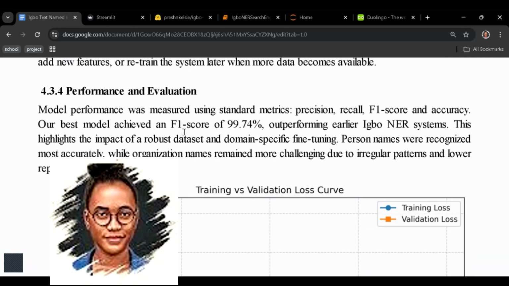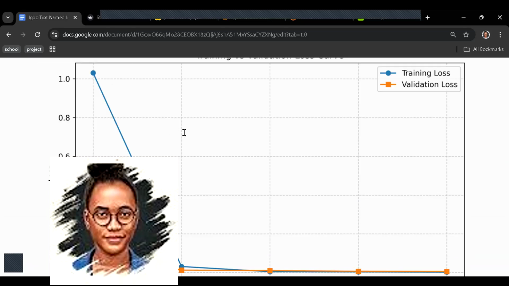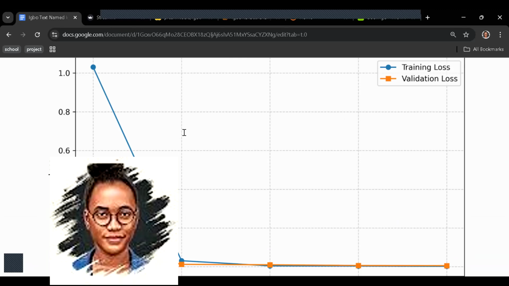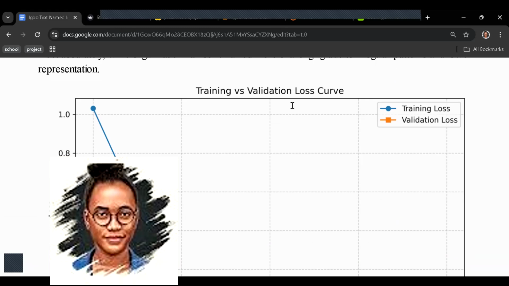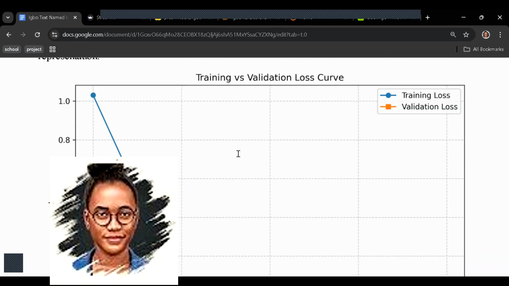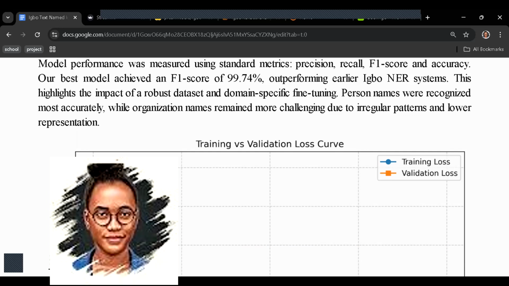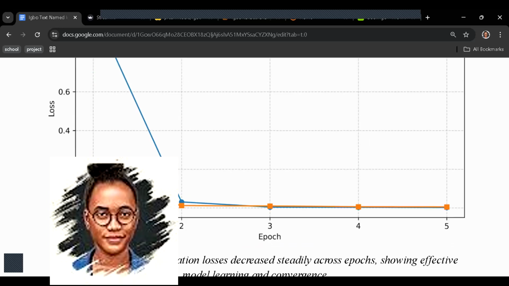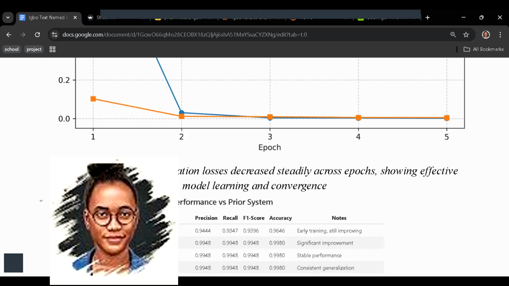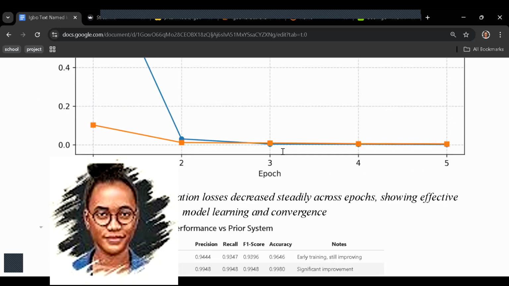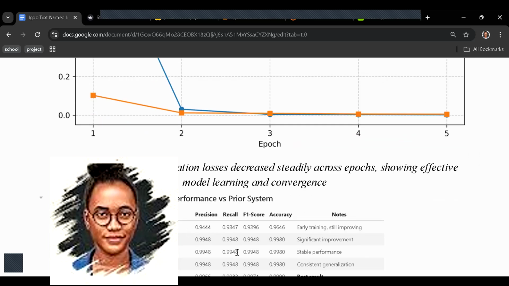Performance and evaluation. We saw that our system performed well. If you say explain this graph, this is the training and validation loss curve. In the beginning, the validation loss was really low. It started low and ended up at 0. After the first epoch it was maybe 0.1, then by the final epoch it was 0. While the training loss started high, like 1 in the first epoch, but as time went on, the loss was also reduced. So we can say our system performed well. See our analysis.